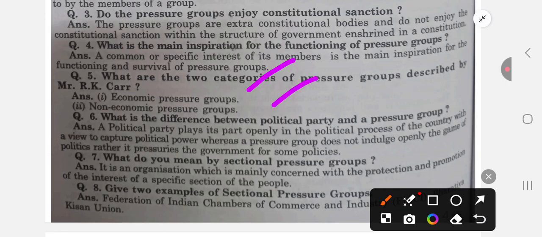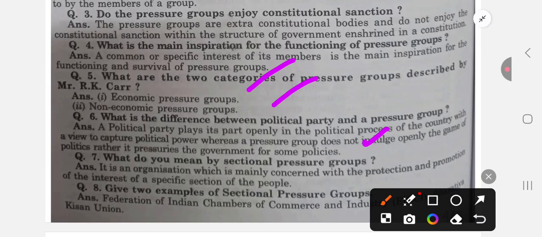What is the difference between political party and the pressure groups? A political party plays its part openly in the political process of the country with a view to capture political power, whereas a pressure group does not indulge openly in the game of politics. Rather, it pressurizes government for some policies.